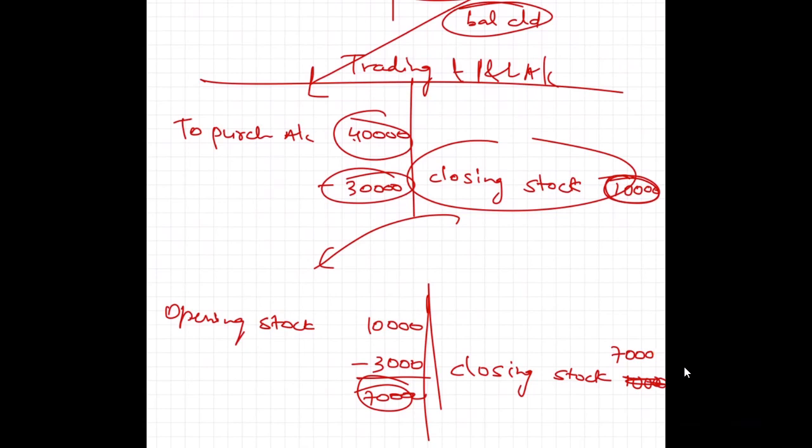All this information will be provided in the question itself. If it is not provided, just do what is already given. Because there might be a case where there is no opening stock and no closing stock, only the purchases and the sales.